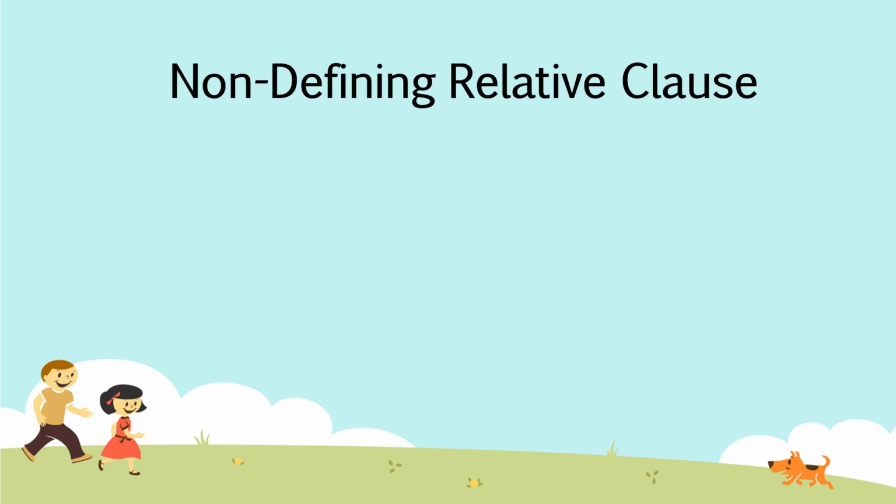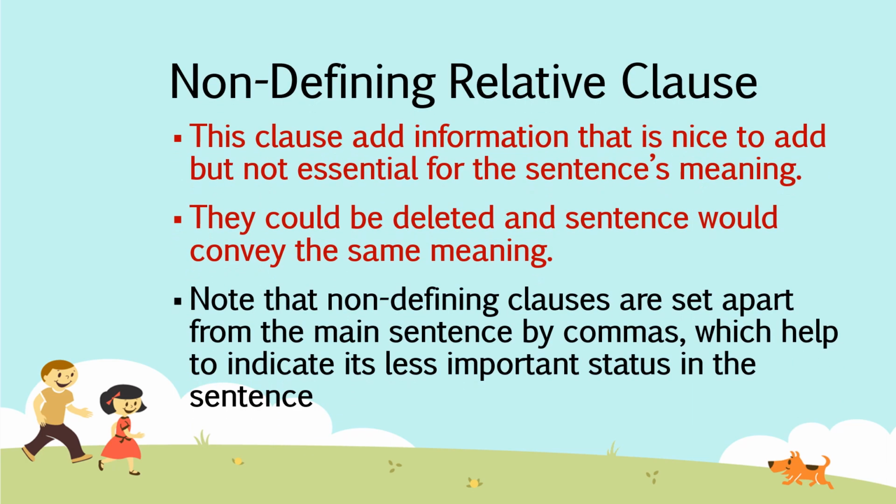The second type is the non-defining relative clause. This clause adds information that is nice to add, but not essential for the sentence's meaning. If you add it, it will give more meaning and more information to the reader. But that is not essential for the sentence meaning. The sentence meaning will remain the same. If you remove this non-defining relative clause, there is no problem in that. They could be deleted and the sentence would convey the same meaning.